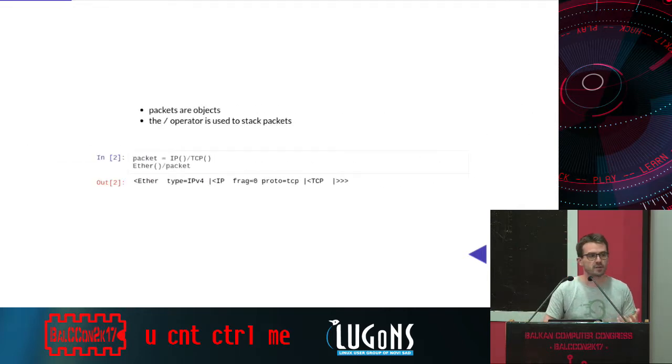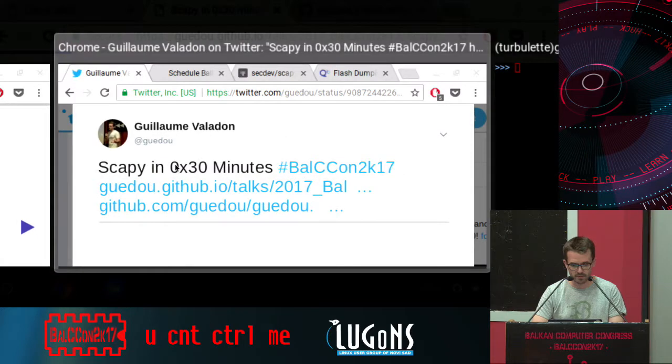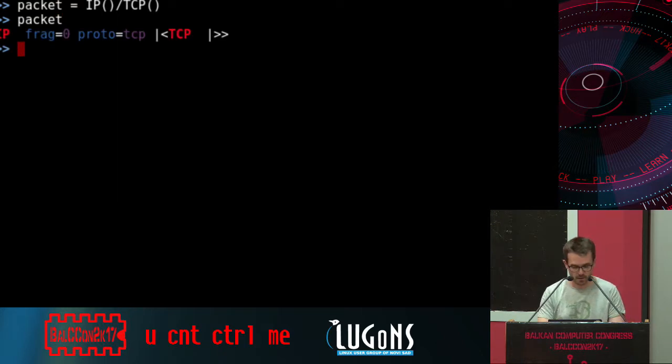In Scapy, everything is an object. An IP packet is an object, a TCP packet is an object, and you can stack them on top of each other using the slash operator. So here, for example, I will build a packet, and I will put TCP on top of IP. And finally, I will put the packet variable on top of Ethernet, and at the end, I have an Ethernet packet with IP and TCP. So it's really simple. Let's try to do that. I won't copy-paste everything, but just to show you that it works fine in the shell. And then I have a packet.